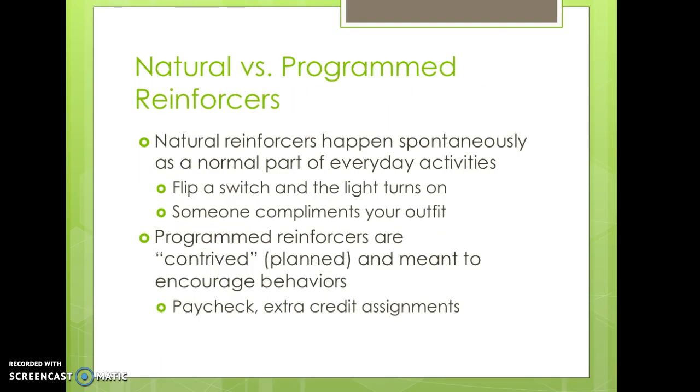Natural reinforcers happen spontaneously as a normal part of our everyday activities. You put on a nice outfit and someone stops you to compliment you. You walk into a dark room and you flip the light switch and it becomes bright. Program reinforcers are contrived or planned and are meant to encourage behaviors. Some of the examples of these would be paychecks, bonuses, extra credit assignments, door prizes, etc.